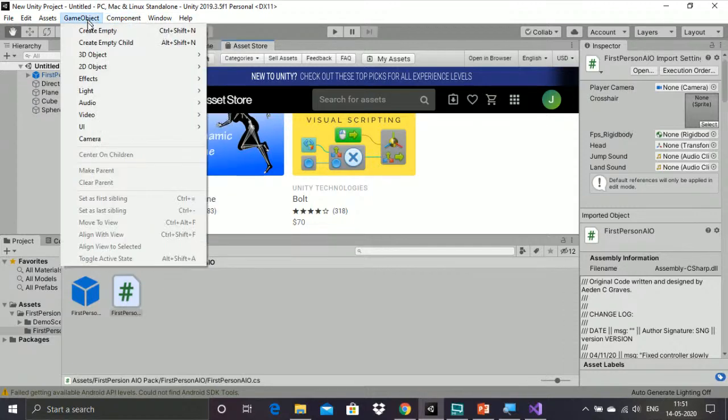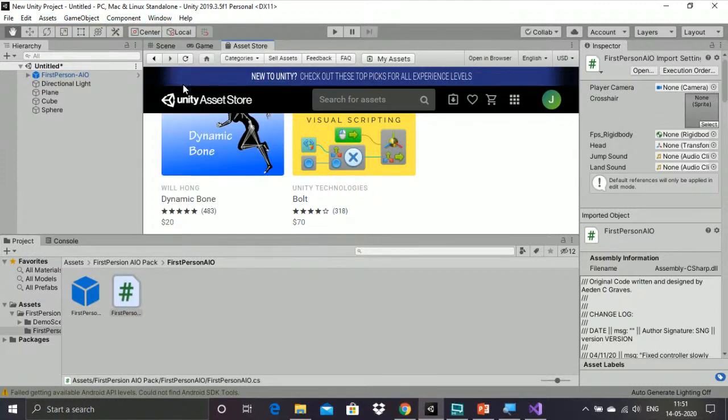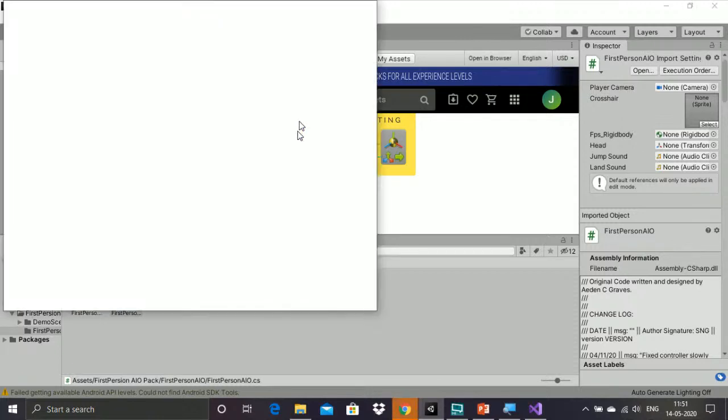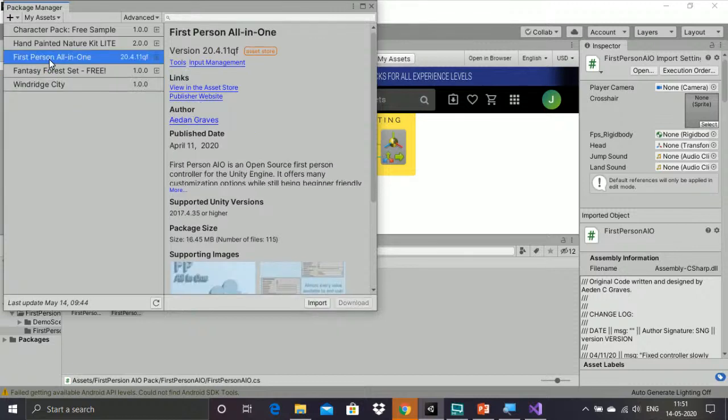So once you give it open with Unity, you will be having an option called package manager. So you can see that package manager over here. So these are the packages which I have been using till now. So here you can see first person, and if you click on import, it will automatically import it to this file, and from that you have to drag and paste it in your screen.